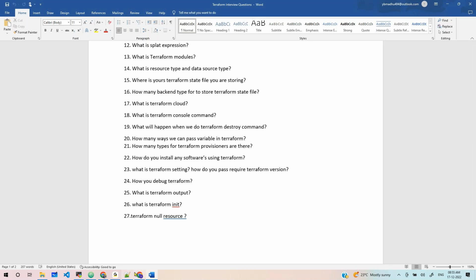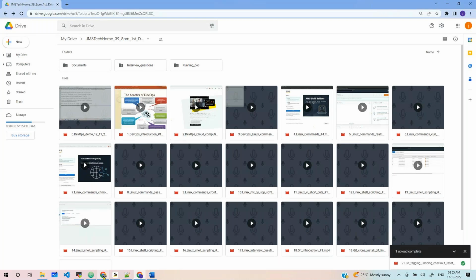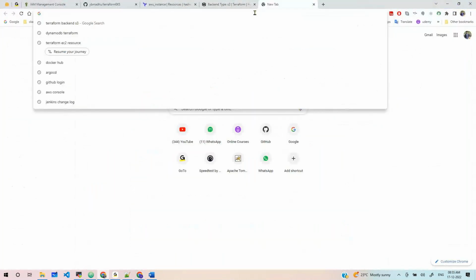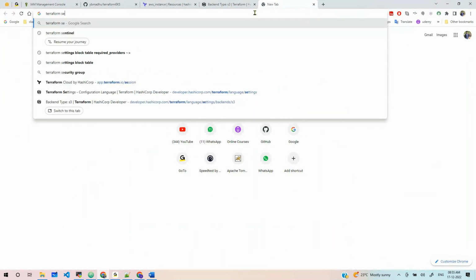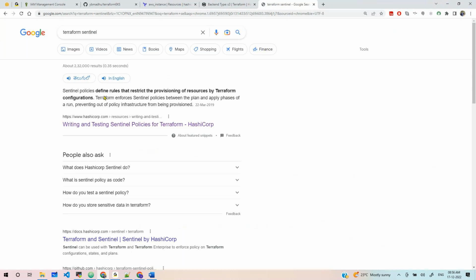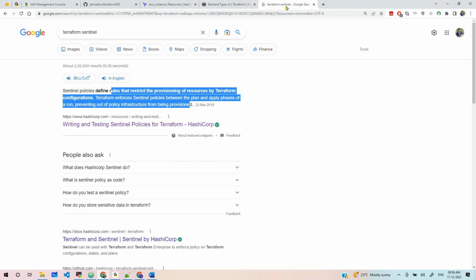Terraform Sentinel defines the rules and restrictions for provisioning resources by Terraform configuration. We can write policies for that and apply them on each phase. That is commercial again, not free. Those Sentinel policy features we get from Terraform Cloud. Okay, fine.